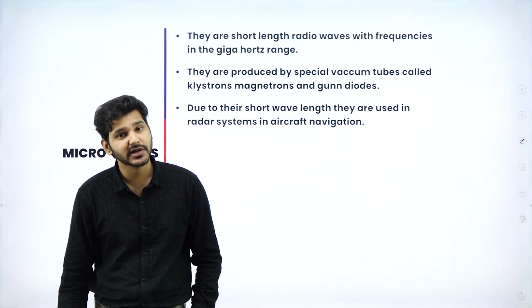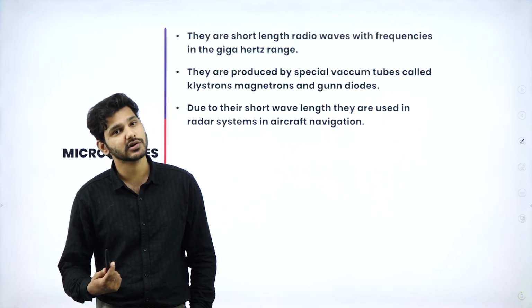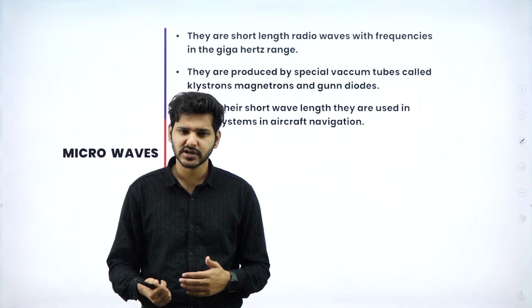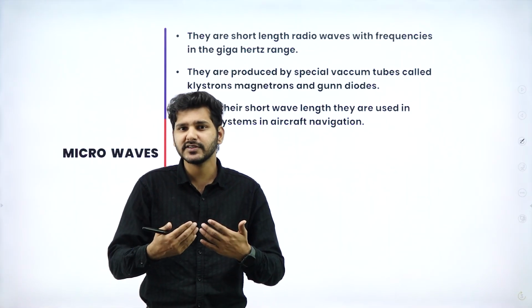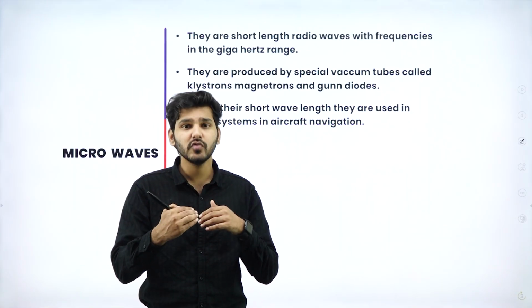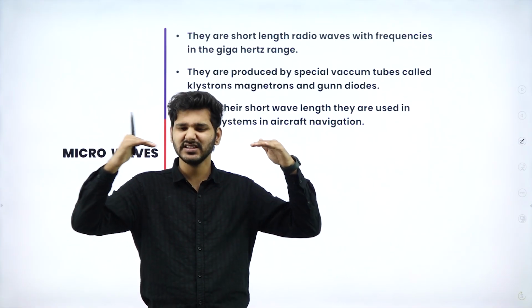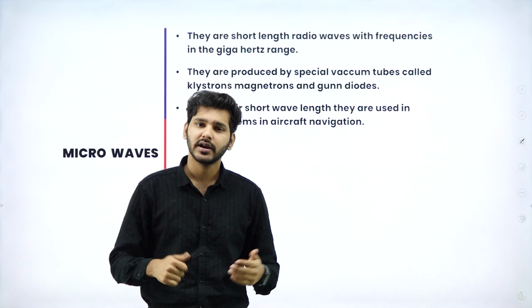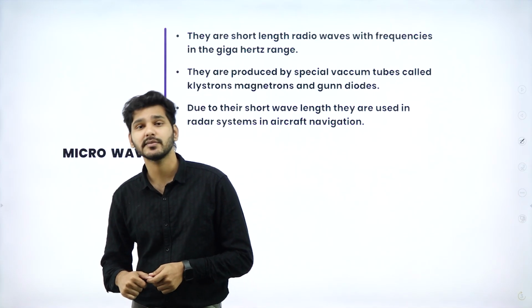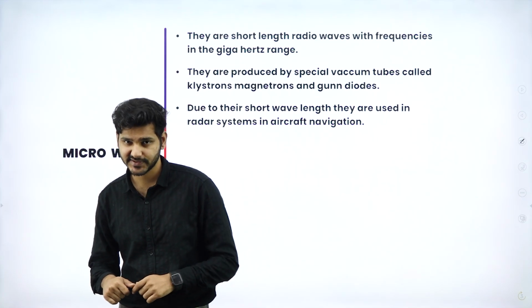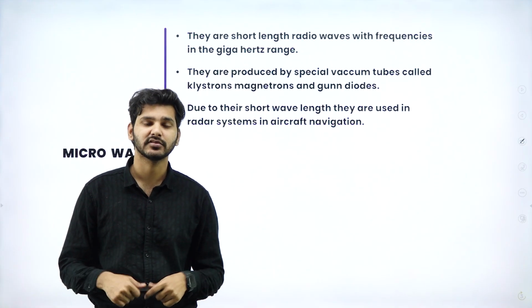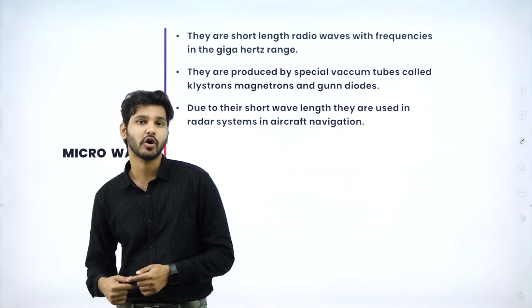Now, moving down the spectrum, we have one more thing, that is microwaves. Microwaves are nothing but waves which are slightly lower than radio waves. That is, radio waves are huge, massive, and slightly less than that there are microwaves, or simply we can call them short length radio waves. So what do you use microwaves for? Obviously, you have already heard about ovens.